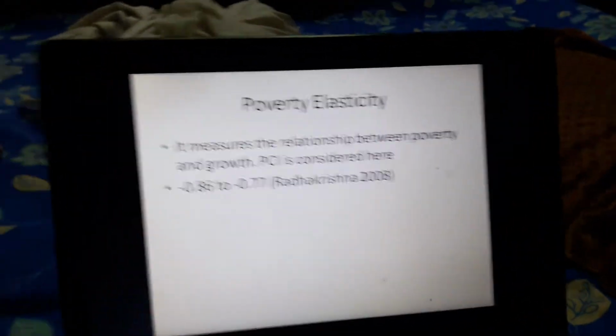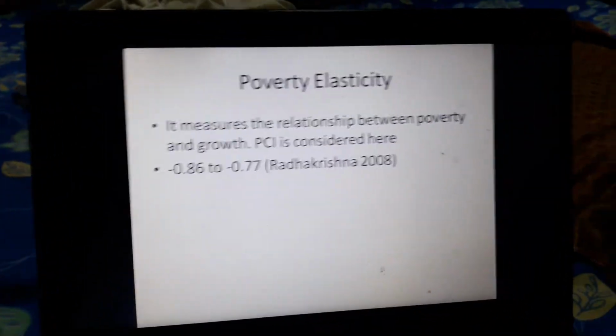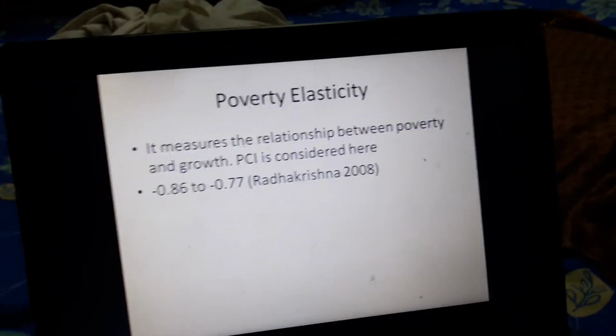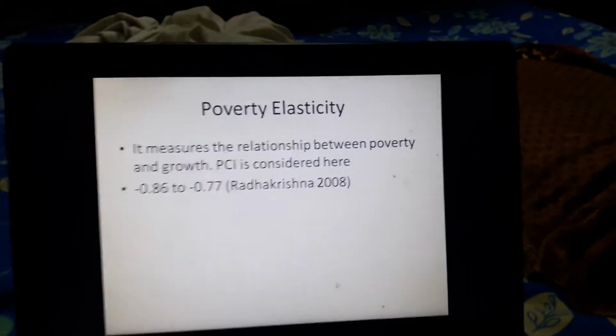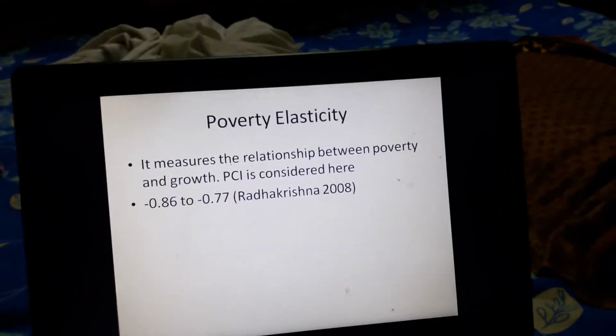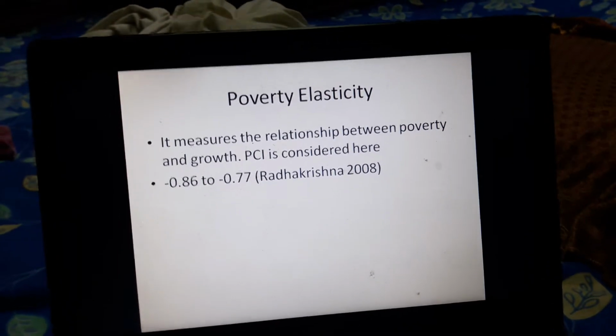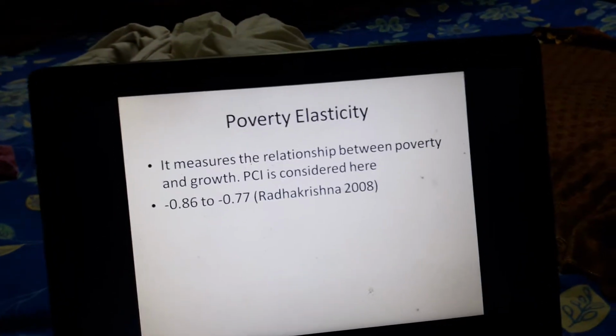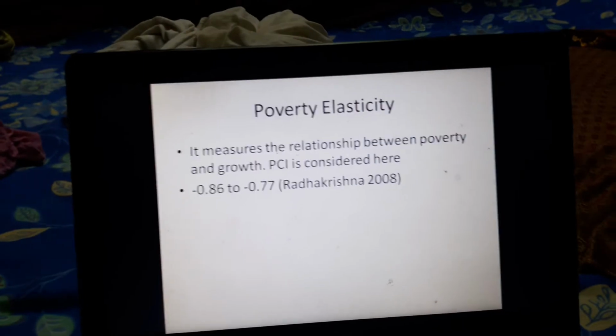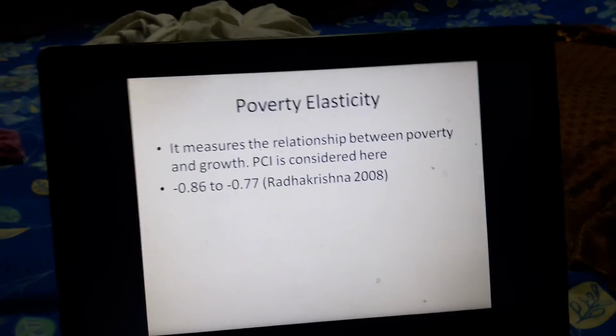Next, we consider the poverty elasticity. Now, poverty elasticity gives us the responsiveness of poverty to the growth. So here we considered the per capita income for measuring the growth. So it can be defined by the percentage change in poverty due to 1% change in the per capita income.